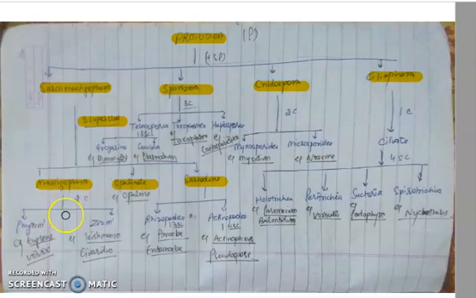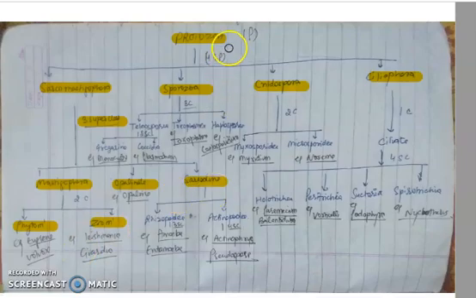Mastigophora is further divided into two classes, Phytomastigophora and Zoomastigophora. Examples from Phytomastigophora are Euglena and Volvox, and Leishmania and Giardia are examples of Zoomastigophora.